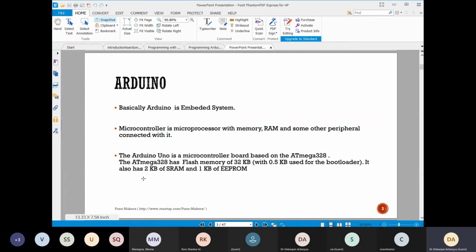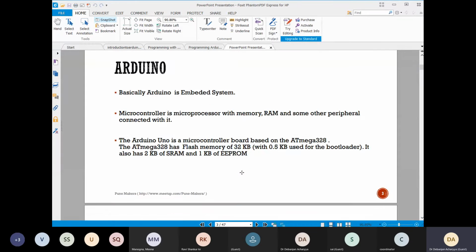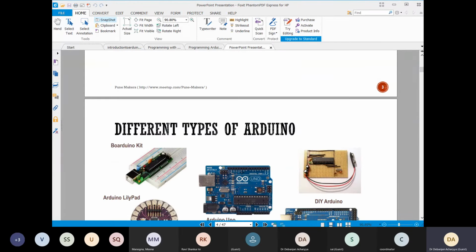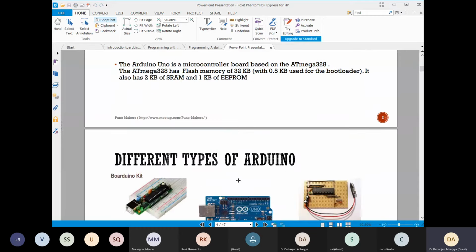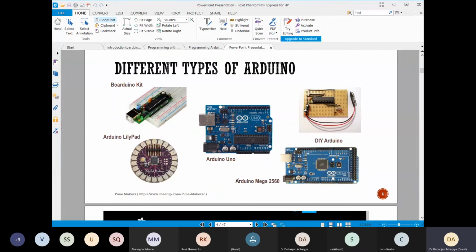It also has 2 KB SRAM and 1 KB of EEPROM. These are the memory parts. Don't bother about that; it is for the typical architecture, just for your information. So these are the different types of Arduinos.